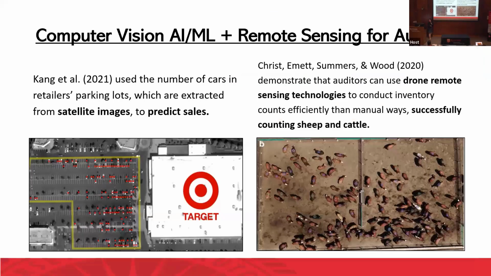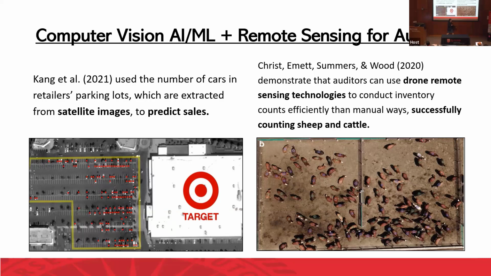So as I mentioned, this is not the first paper to use satellite images and apply machine learning techniques to analyze them. For example, in the Kang et al. paper, they use parking lot images to predict sales.